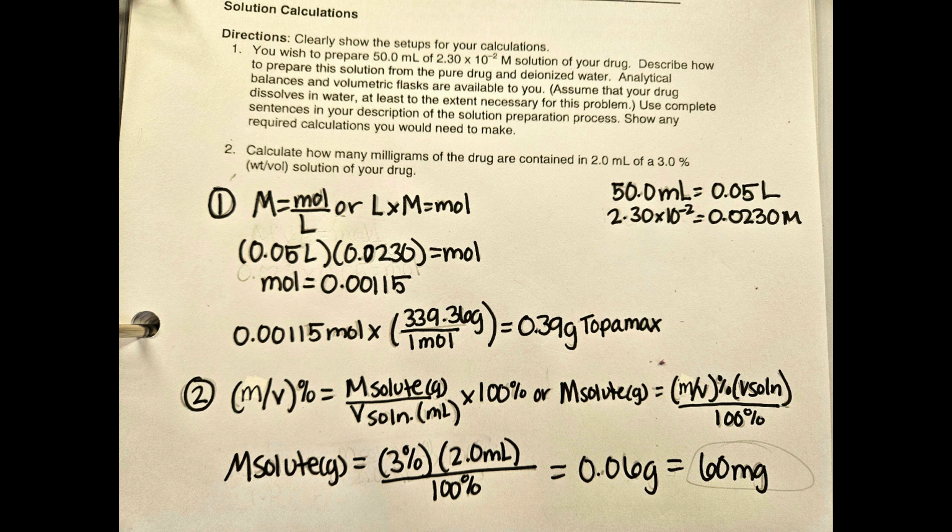Once I plugged in the 3% times 2.0 milliliters, and then divided by 100, my answer was 0.06 grams. However, they're asking for it in milligrams, so I converted 0.06 grams, and my answer for number two is 60 milligrams.